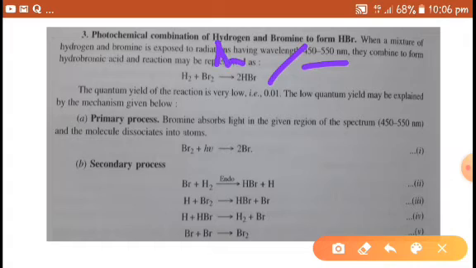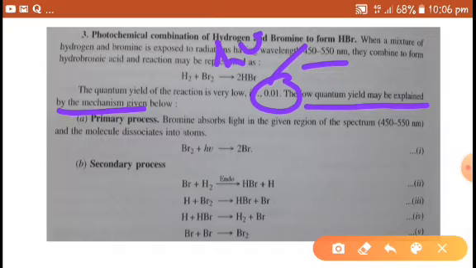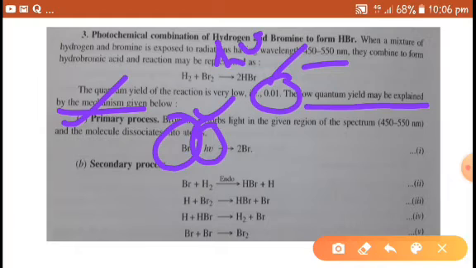In the presence of light, the quantum yield of the reaction is very low, as we have discussed earlier. The low quantum yield may be explained by the mechanism given below. In the primary process, the bromine molecule gets excited by absorbing visible light in the wavelength region of 450 to 550 nanometers.